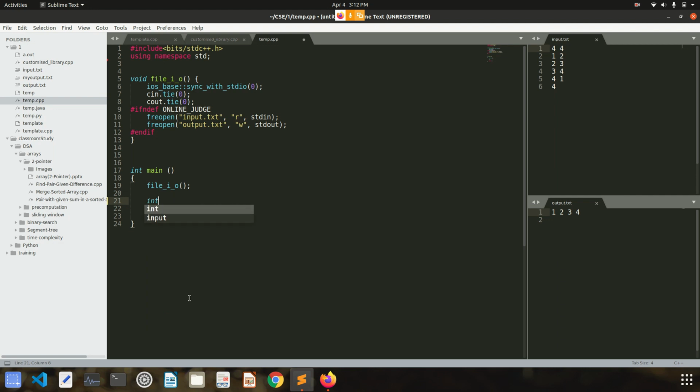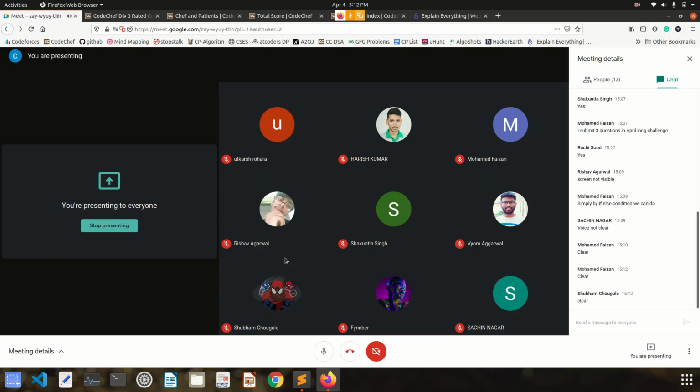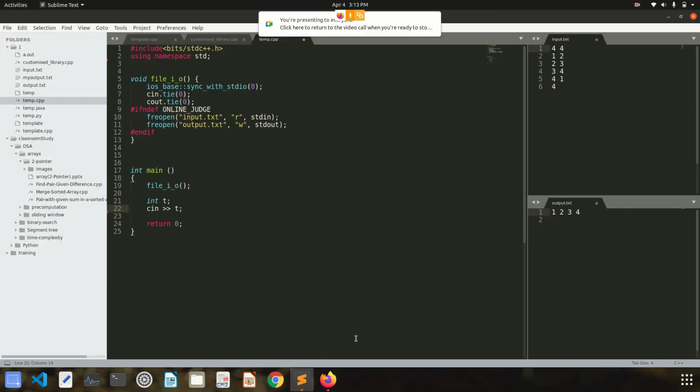So see, firstly we will be given t number of test cases. So one quick question, everybody. Yes, sir. Sorry, Suraj sir. Can you ask if everybody is able to see your screen? Those who are not able to see my screen, just type that my screen is not visible. It's visible for most of the people. Okay, good. Please continue. Thank you.